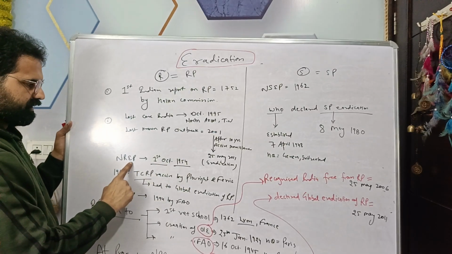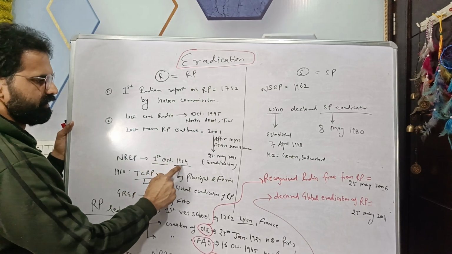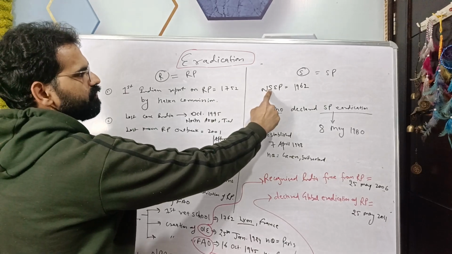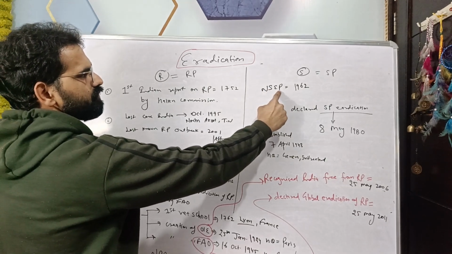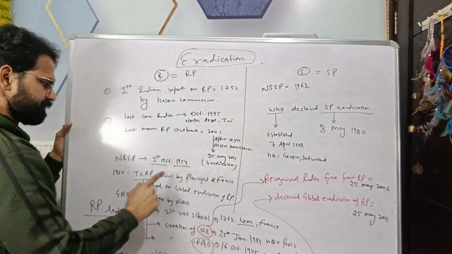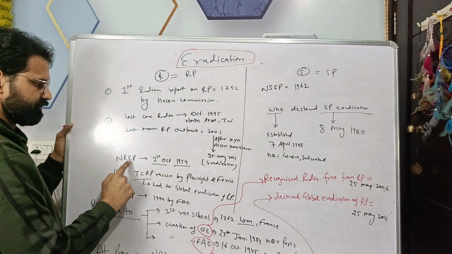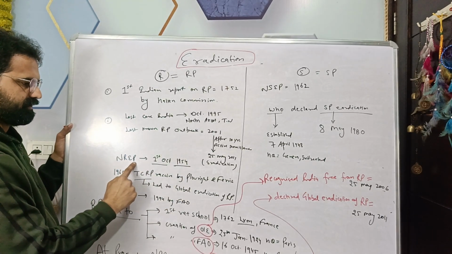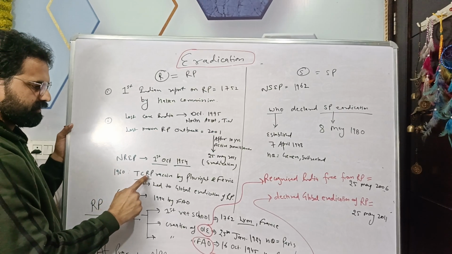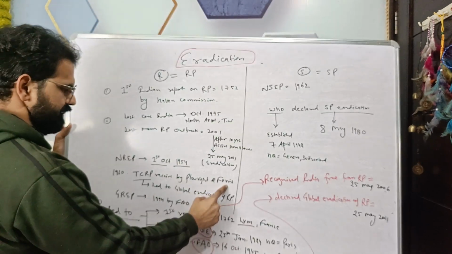The National Rinderpest Eradication Program was launched on 1st October 1954. Similarly, the National Smallpox Eradication Program was launched in 1962 in the case of human beings. After the 1954 launch of the National Rinderpest Eradication Program, in 1960 the tissue culture rinderpest vaccine was developed by Plowright and Ferris.